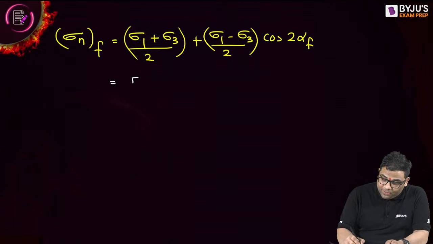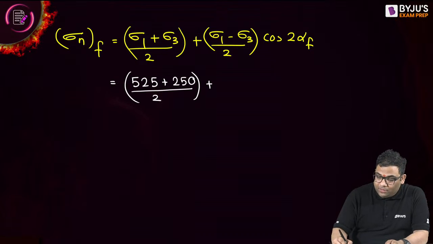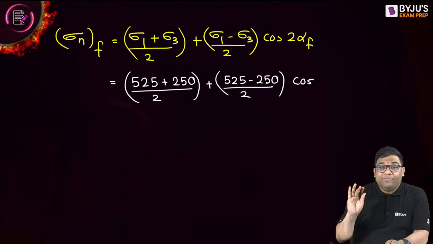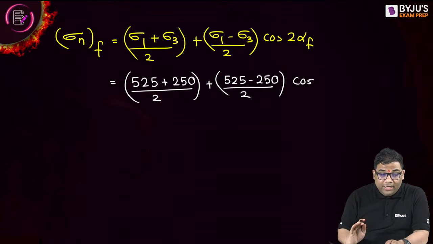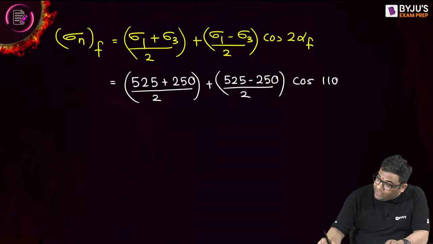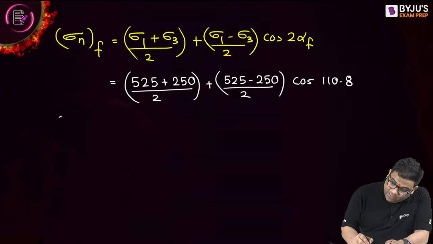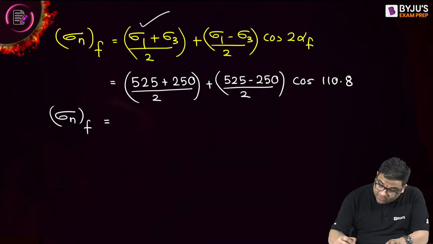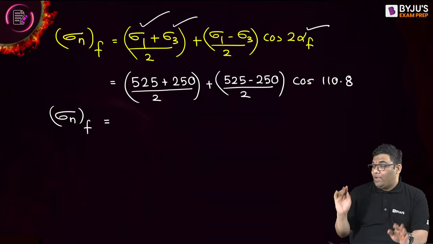So this will be (525 plus 250) divided by 2 plus (525 minus 250) divided by 2, then cos of 55.4 into 2, so 110.8. Tell me this answer, the normal stress on the failure plane. A straightforward question which they can ask in examination. You found out sigma 1, sigma 3 and alpha f, and put the values.